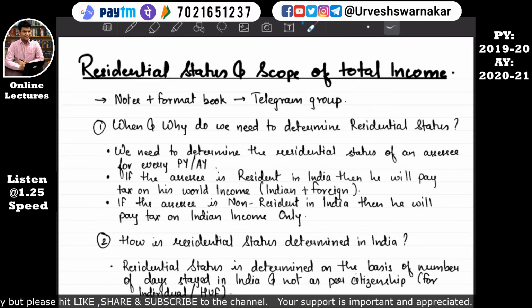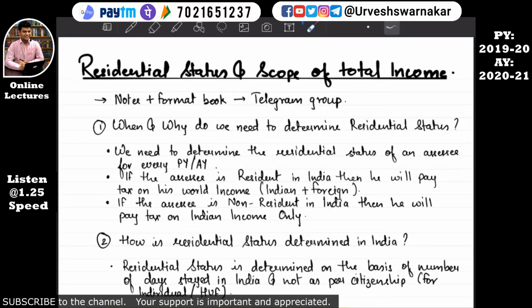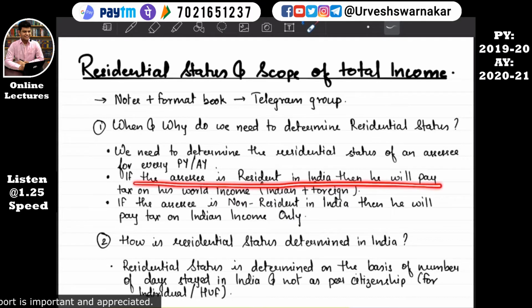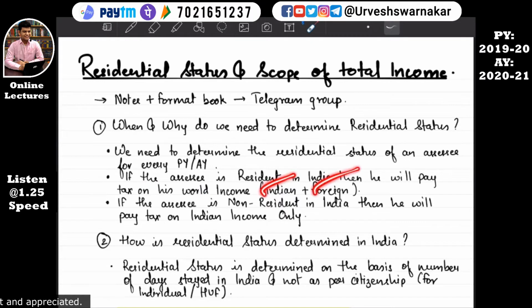Okay. Why do we need to determine residential status? You know already in basic concept we have studied that with the help of residential status, if the assessee is a resident individual, then there are 3 types of slab rate. So residential status helps to determine slab rates for individual, and if the assessee is resident in India, then he will pay taxes on his world income, that is Indian income plus foreign income.